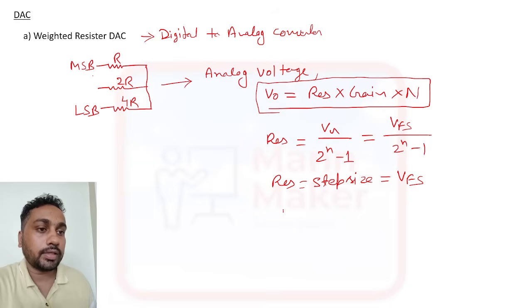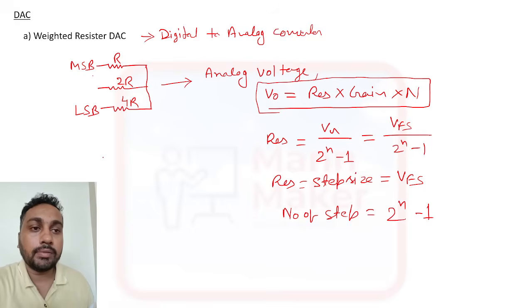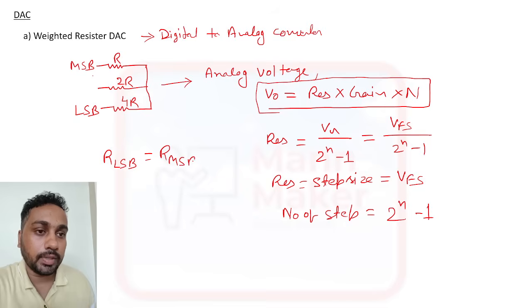And 2^n minus 1 is the number of steps. Number of steps is 2 to the power n minus 1. Sometimes they will ask in a numerical to find LSB or MSB. So register LSB is equal to register MSB divided by 2 to the power n minus 1.